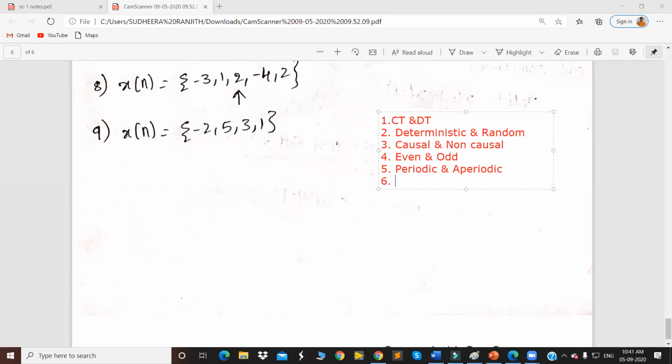Sixth one, energy and power signals, right? Out of all these, we have covered the first four. And we are left with the last two types of signals, which are periodic and aperiodic signals, and energy and power signals.